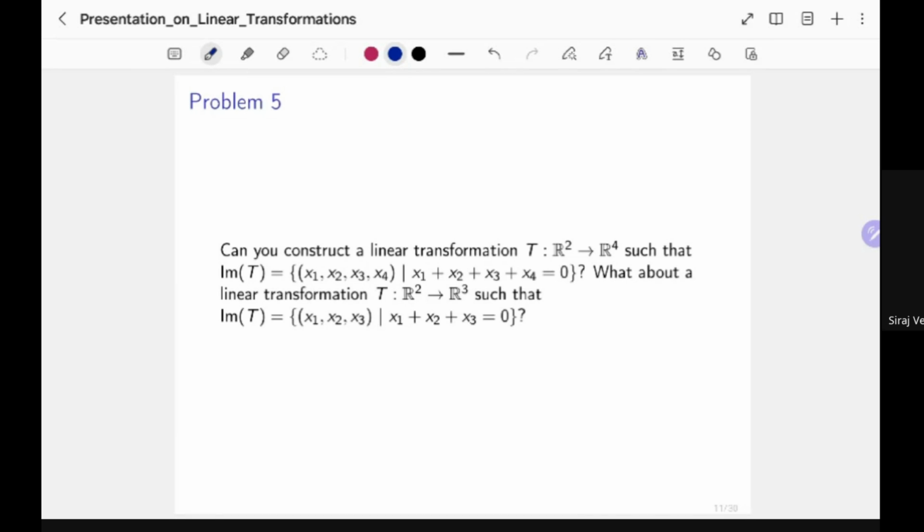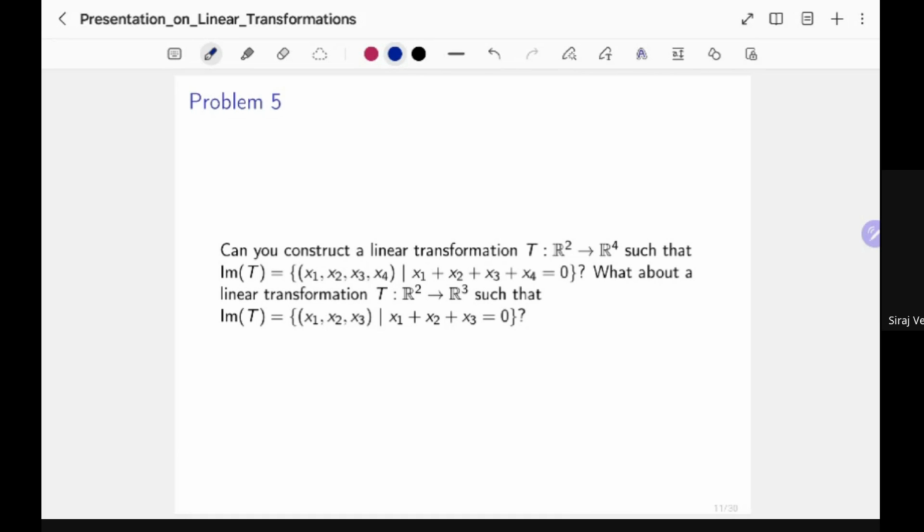So first, let's say that you can construct it, and try to see this in terms of the rank nullity picture. So what would be the dimension of the image of T?